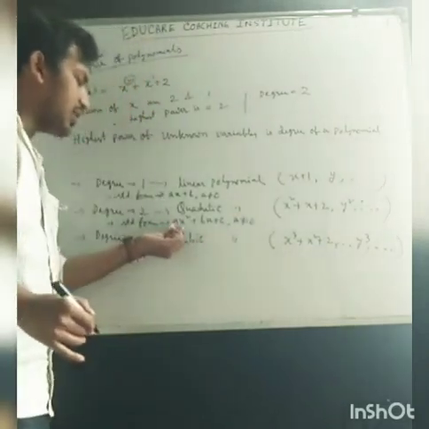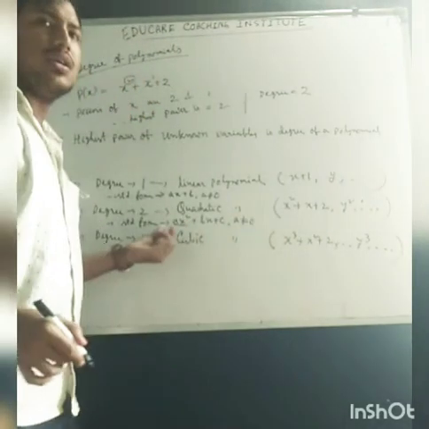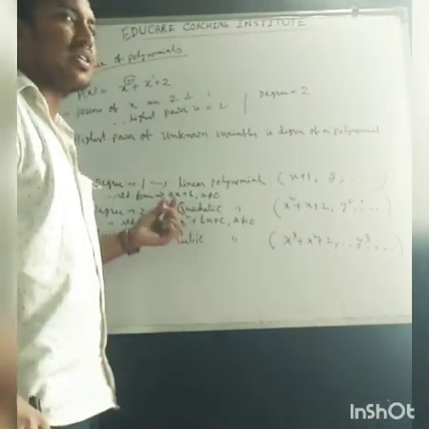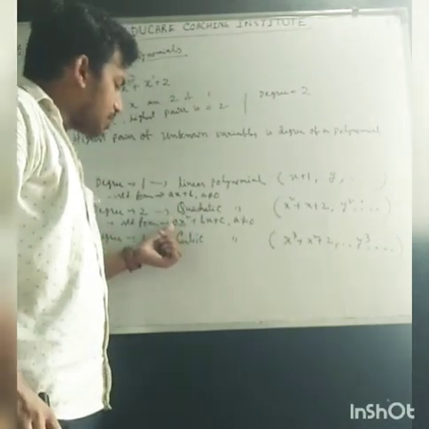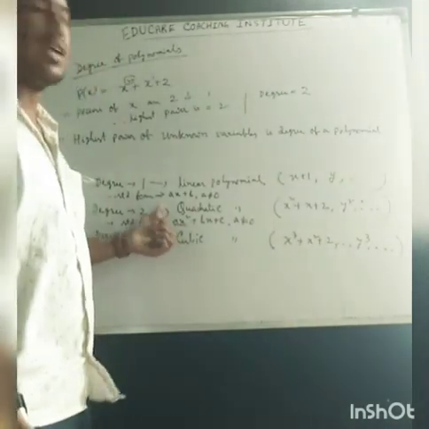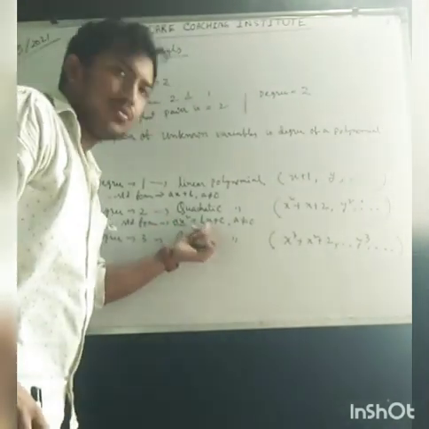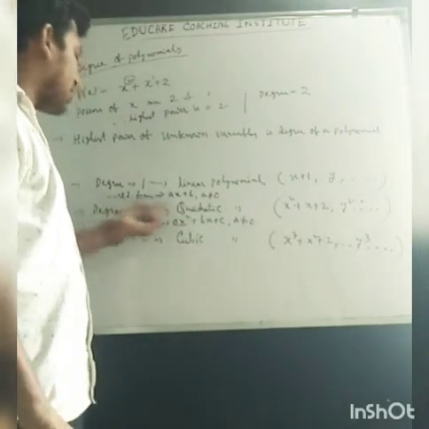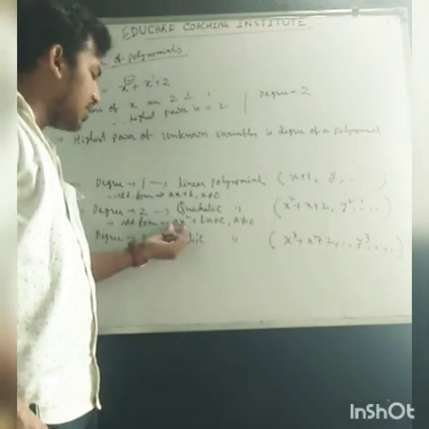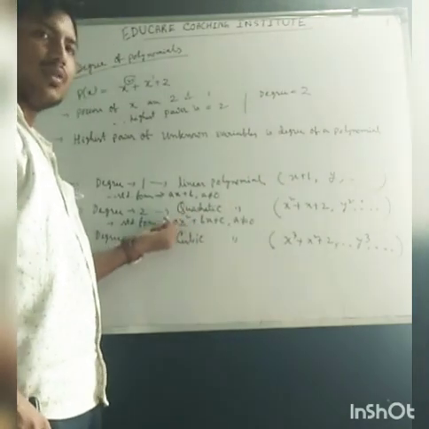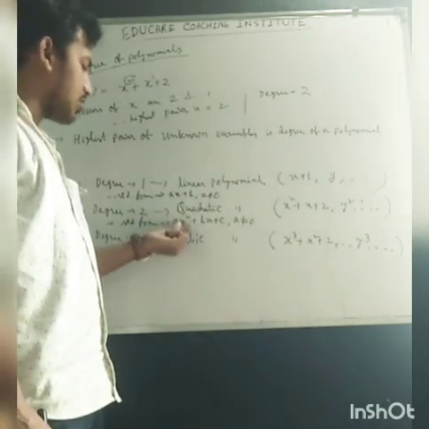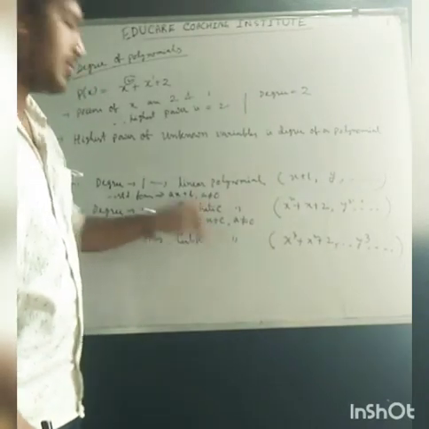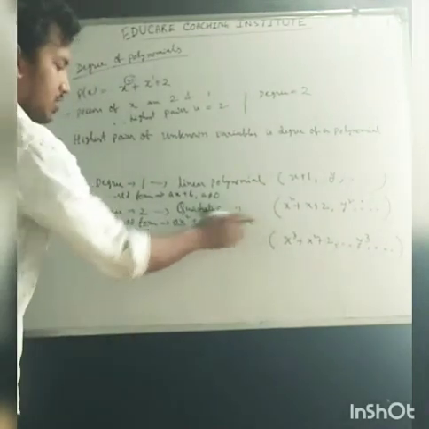If a is equal to 0, then the whole term becomes 0 and it will not be quadratic. The highest power coefficient cannot be 0. b may be 0, c may be 0, it has no effect on the quadratic term. But if a is 0, then it will be linear. So that's why a is not equal to 0.